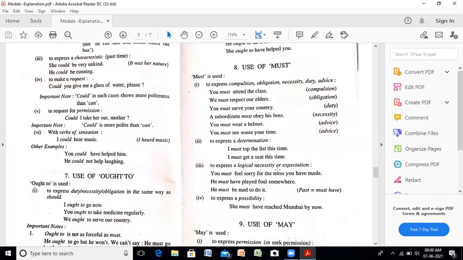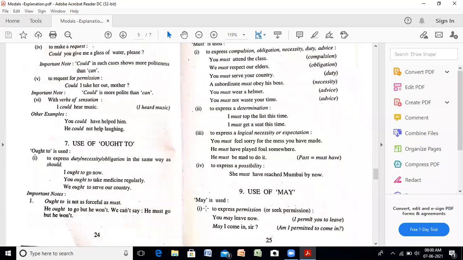To express a logical necessity or expectation, किसी चीज़ की logical necessity होती है या sometimes we expect something, हम उम्मीद करते हैं किसी चीज़ की. You must feel sorry for the mess you have made. You must have played foul somewhere. You must be mad to do it. Means past plus past is equal to must have. जब हम must have use करते हैं, that means we are using a past form. Then to express the possibility, किसी चीज़ की बहुत strong possibility जब होती है, then also we can use must. She must have reached Mumbai by now. Means we are sure that she must have reached.